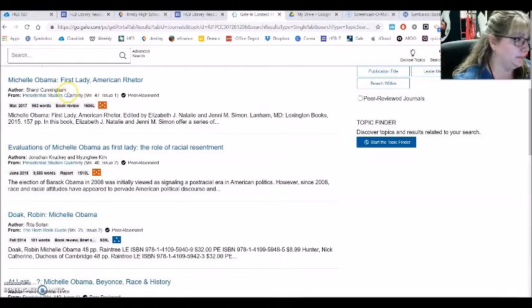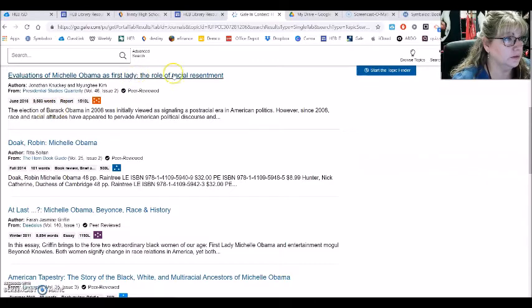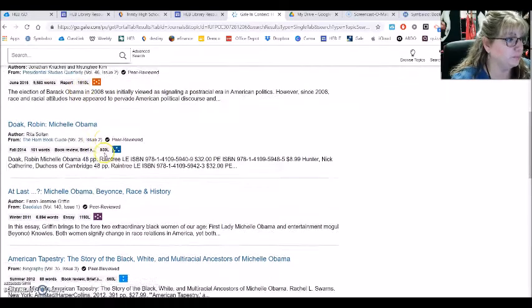What you want to look at is where did it come from? You might want to know when it was written, and then of course you can read a little bit here. This one says in this book. Well, the result is probably not the book. This is probably a review that tells you about the book. So that's not going to be very helpful. And then of course this one might be interesting. The role of racial resentment. That one might be useful.